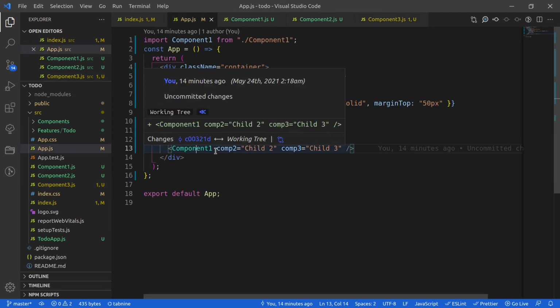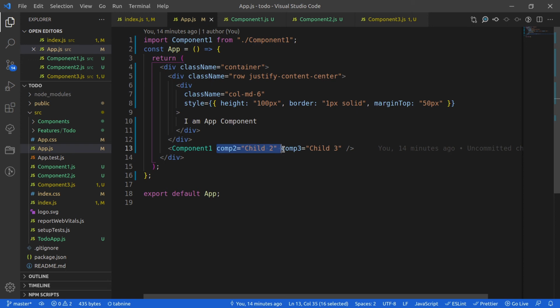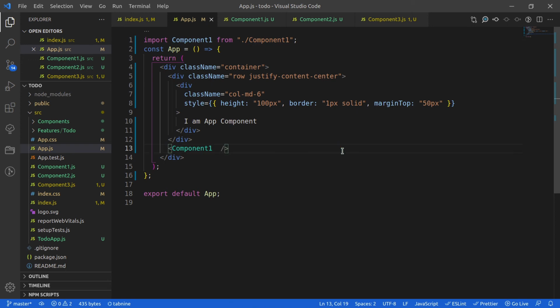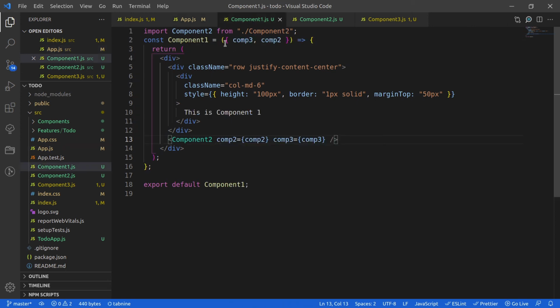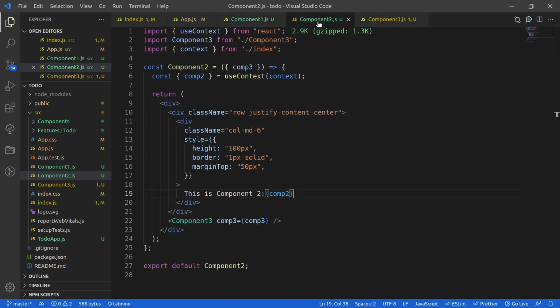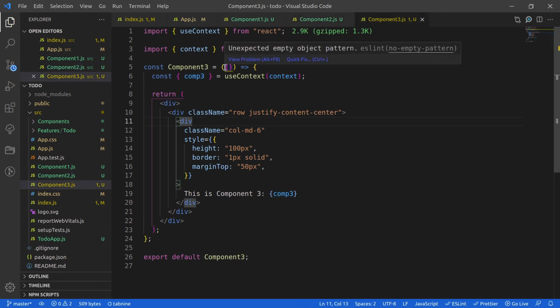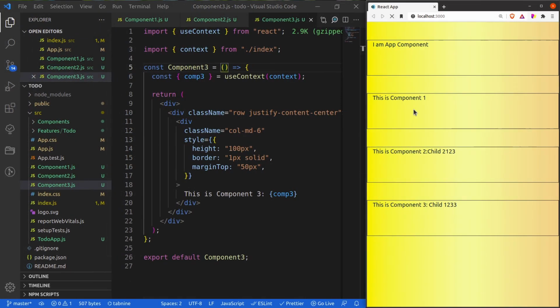Even let's clean up something. Now we don't need these properties, right? So let me remove these properties. Let me also remove these properties from here, and let me also remove passing of properties from here as well. Let me remove this from here, and then let me remove this from here. So guys, you can see that I have removed everything related to prop drilling and my application is still working.